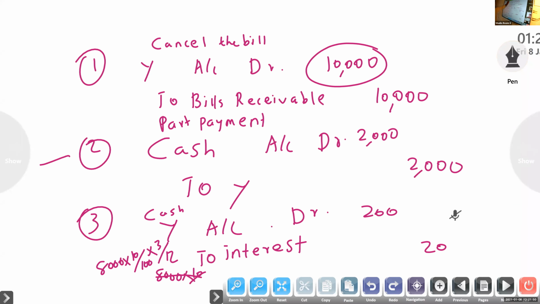You have to look in the books of drawer. One thing you have to remember: the first 2 entries, otherwise the first 3 entries, are the same in the books of drawer. Suppose a discounted bill is renewed. First entry, Y account debtor to sales. Second entry, bills receivable account to Y. Third entry, bank account debtor, discount account debtor to bills receivable. Then the fourth entry, only this one: if it is a discounted bill, then instead of bills receivable, to bank.